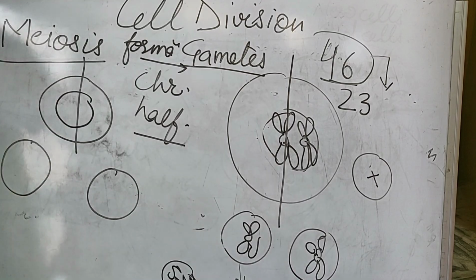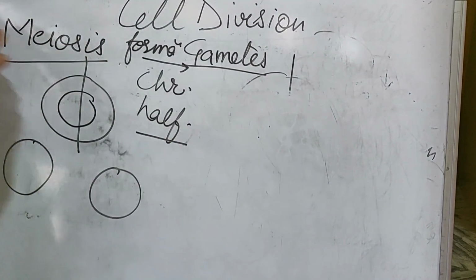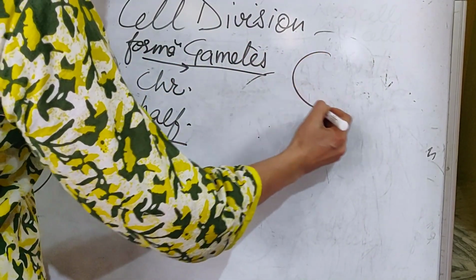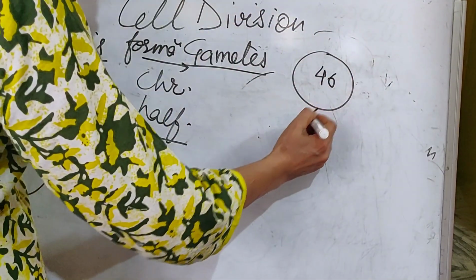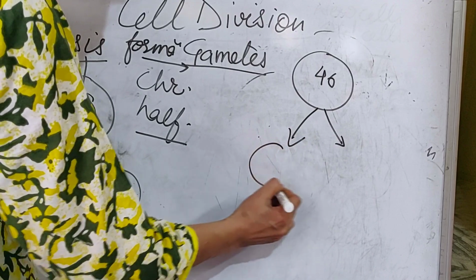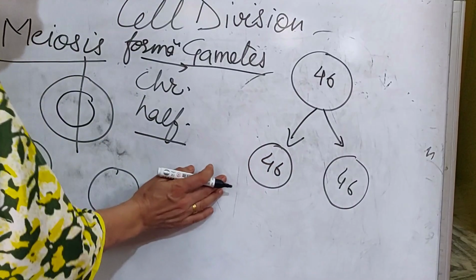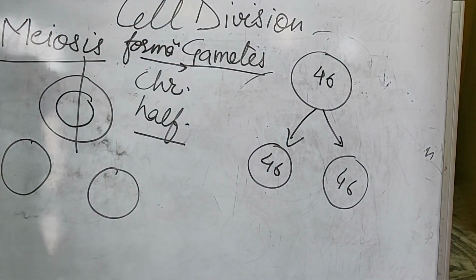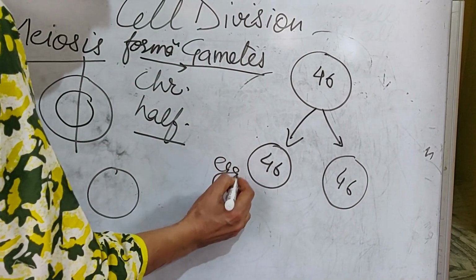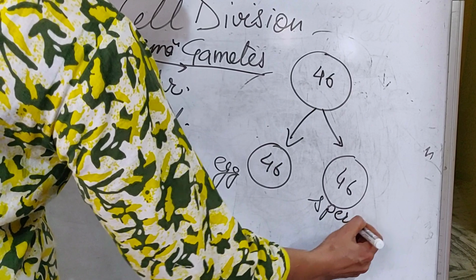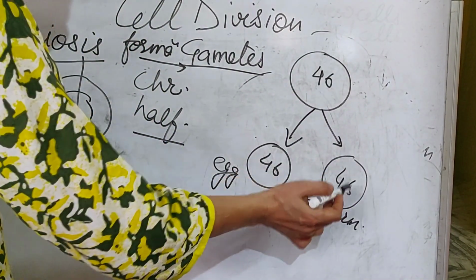Now how is it required? For example, if this is a cell, it is having 46 chromosomes, it divides into 2. As in the previous process, the number of chromosomes remains the same. We want that the number of chromosomes remains the same because it is the type we have already studied. And this one is called the egg and this one is called the sperm. Clear? And these two cells are being made with 46 and 46.